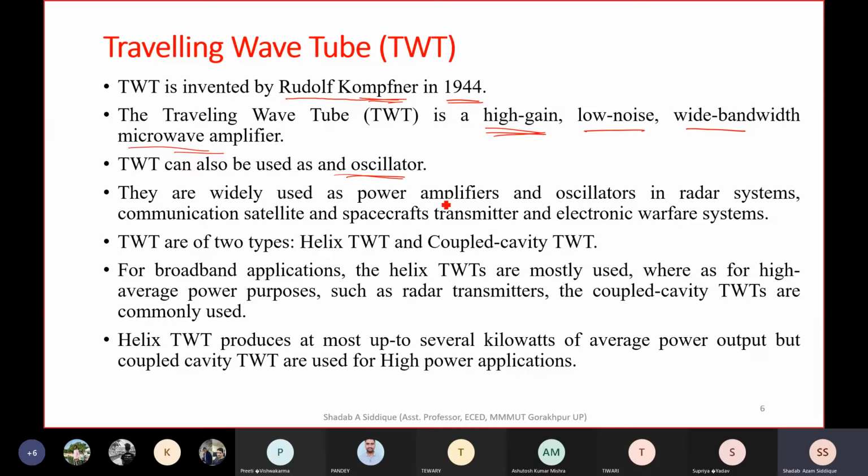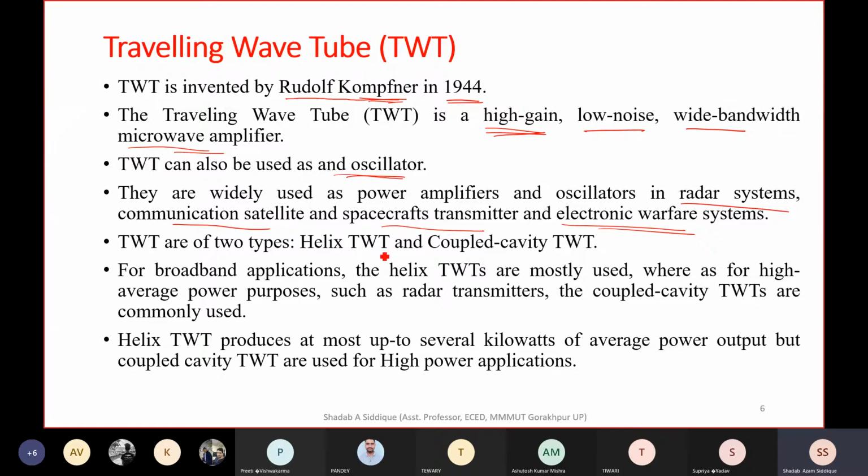They are widely used as power amplifiers and oscillators in radar systems, communication satellites, spacecraft transmitters, or electronic warfare systems. So these are the applications for this TWT, where we can use it as a power amplifier, or as a power generator, or power oscillator, you can say.